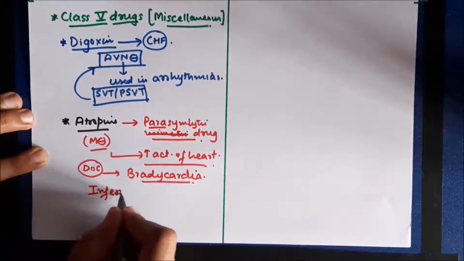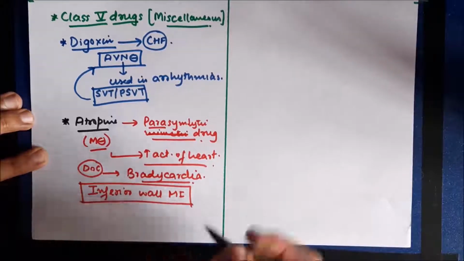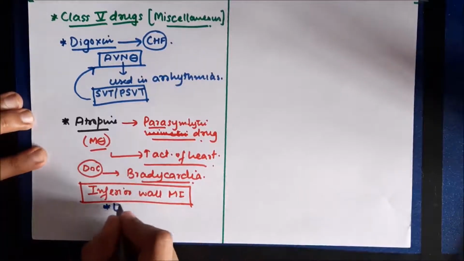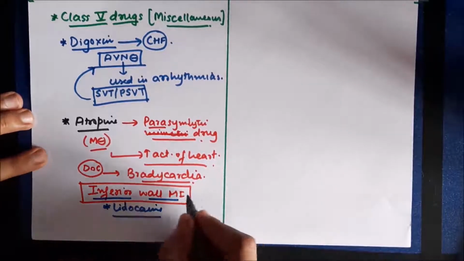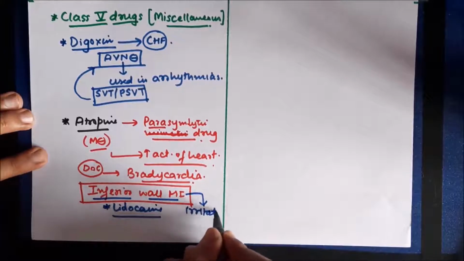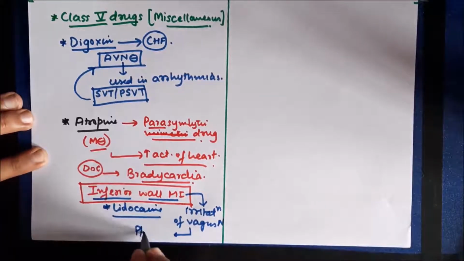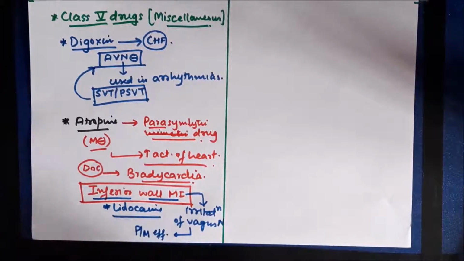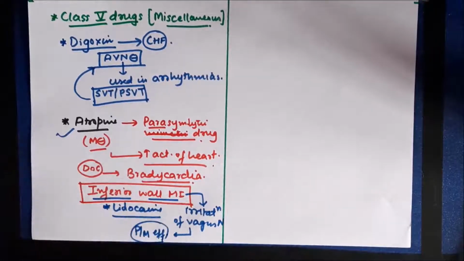We give atropine. Atropine is also used for the treatment of arrhythmia due to inferior wall MI. Normally for MI-induced arrhythmias, we use lidocaine because of its better action on ischemic tissue. However, in case of inferior wall MI, there is irritation of the vagus nerve which produces a parasympathomimetic effect. So in order to counter this effect, we use atropine which produces a parasympatholytic effect.